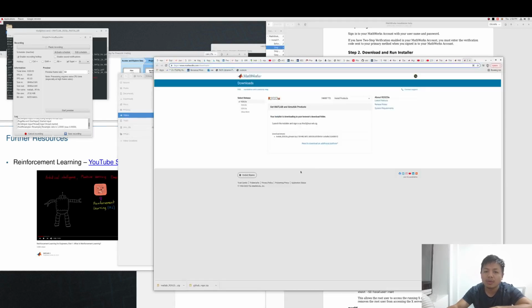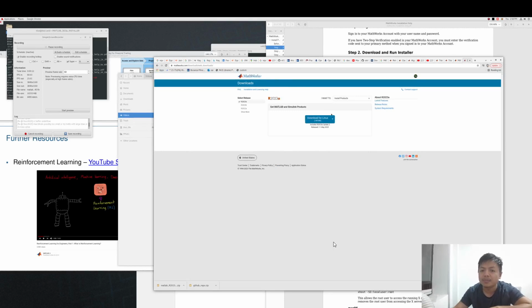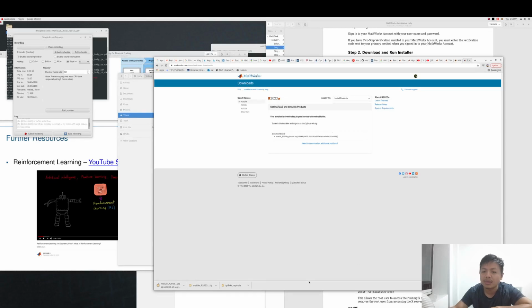So okay, right here I've logged in using my university account when I was in the US. Then download for Linux. It's downloading right here, as you can see.